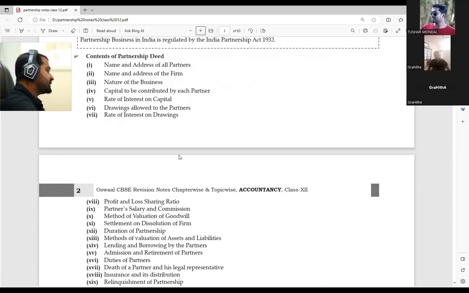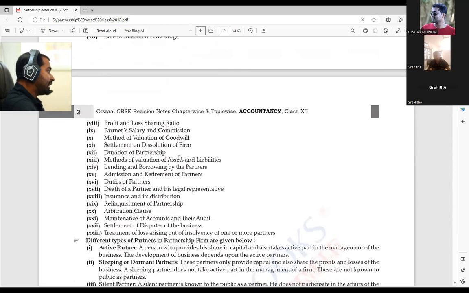Apart from this, profit sharing ratio, partner salary, duration of the partnership, settlement on dissolution. That means if the partnership firm is going to be dissolved, what are the steps we are supposed to take for dissolving, that is also written in the partnership deed.